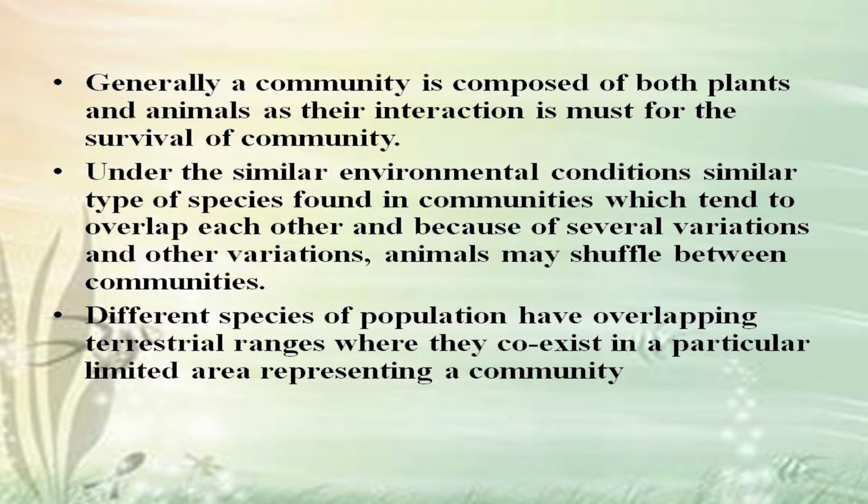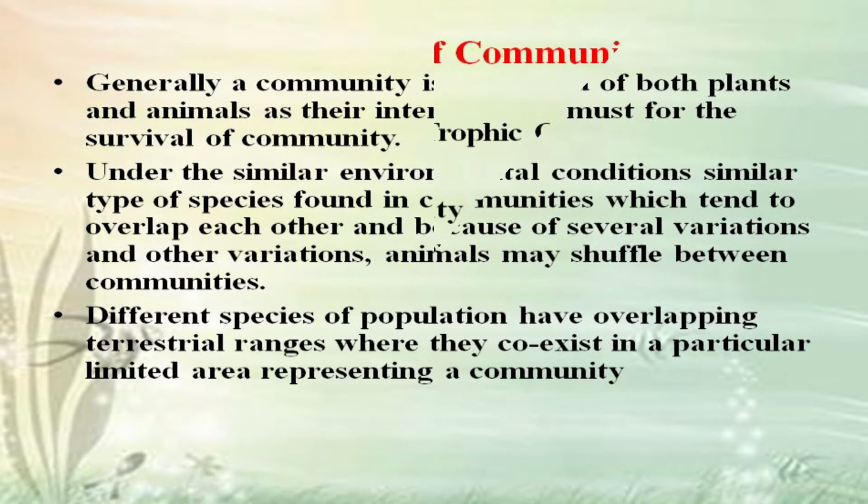Generally, a community is composed of both plants and animals, as their interaction is a must for the survival of the community. Under similar environmental conditions, similar types of species are found in communities, which tend to overlap each other, and because of several variations, animals may shuffle between communities. Different species of populations have overlapping ranges where they coexist in a particular limited area, representing a community.